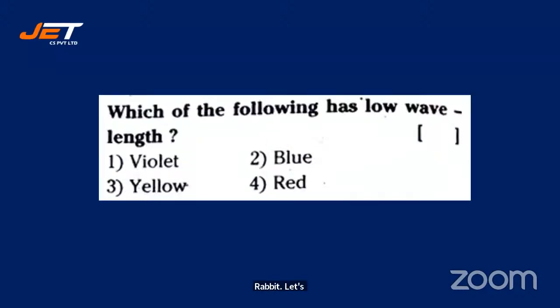Let's go for the next one. Which of the following has low wavelength? Violet, blue, yellow, red.